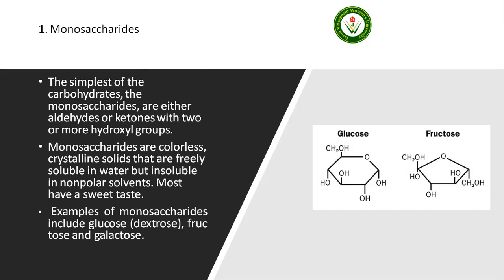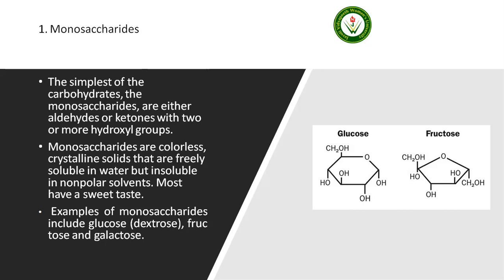This is the structure of glucose. Here we can see glucose is a 6-carbon structure, and this is the ring structure. The second one is fructose, which is a 5-carbon structure monosaccharide. The backbones of the common monosaccharides are unbranched carbon chains in which all the carbon atoms are linked by single bonds. In the open chain form, one of the carbon atoms is double bonded to an oxygen atom to form a carbonyl group. Each of the other carbon atoms has a hydroxyl group.